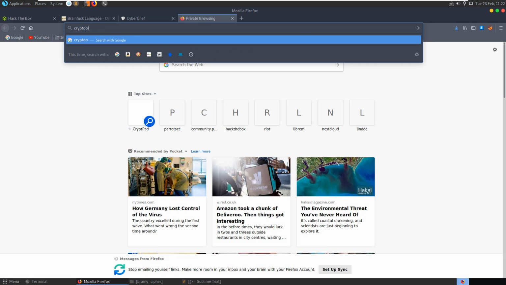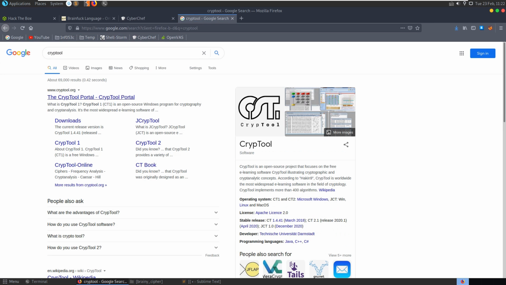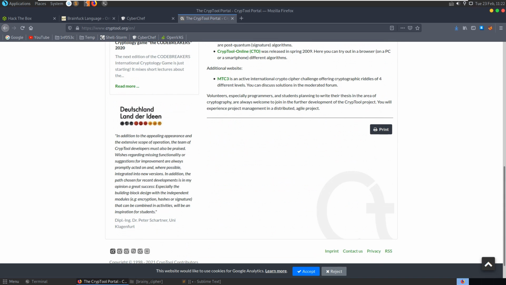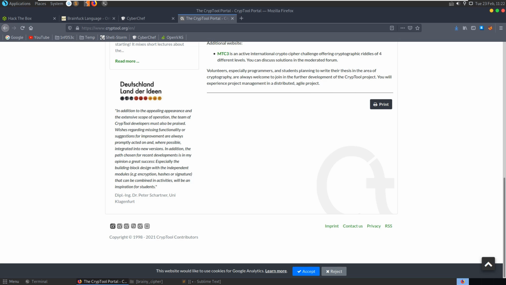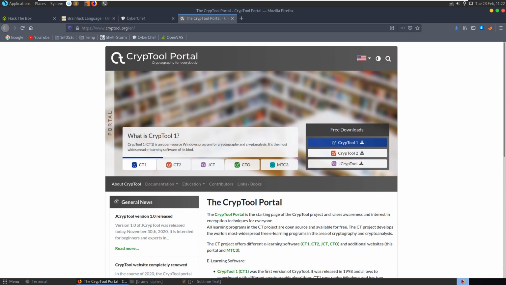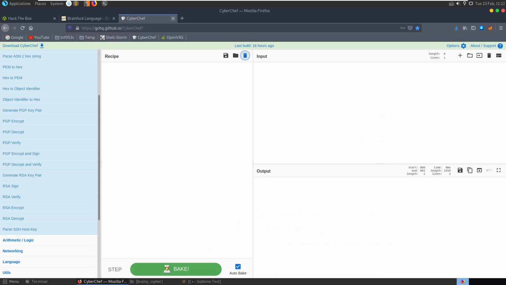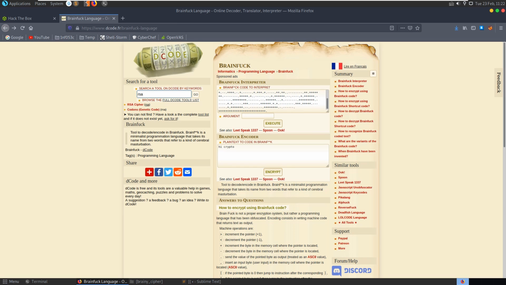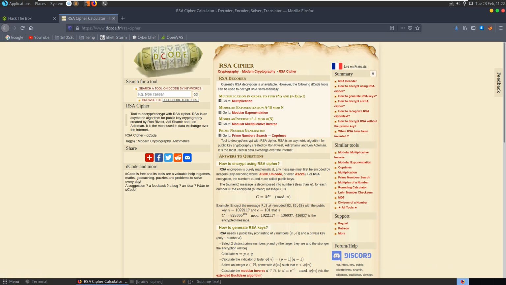We could use a tool called CryptTool, which allows you to plug in these values. I have this over on the Windows system, and it's pretty good, especially for learning. We use this in our crypto module in Masters in Cybersecurity, and it's quite good going through step by step and seeing what's going on. In this case, we'll not bother with that. Let's try and look here for RSA in Decode. We have an RSA Cipher here, and it says currently the RSA decryption is unavailable. However, the following decode tools can be used to decrypt RSA semi-manually.